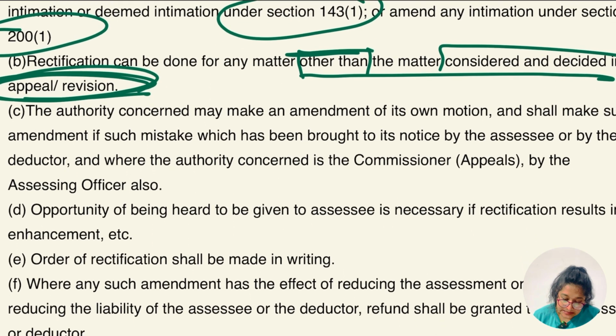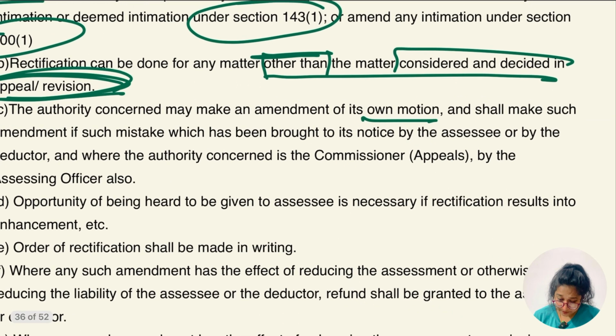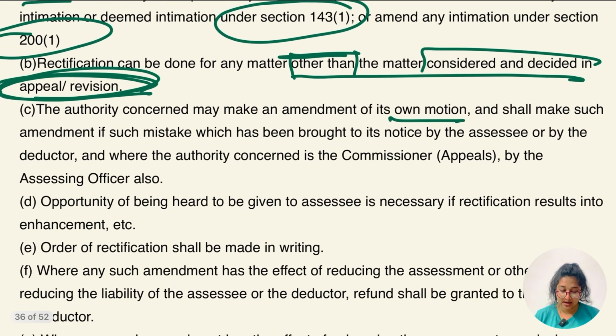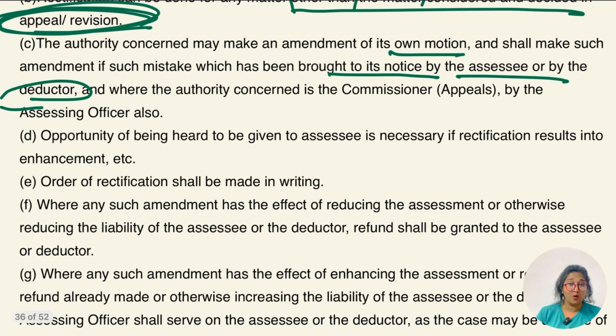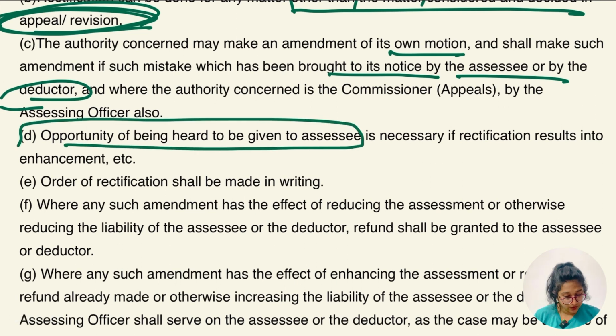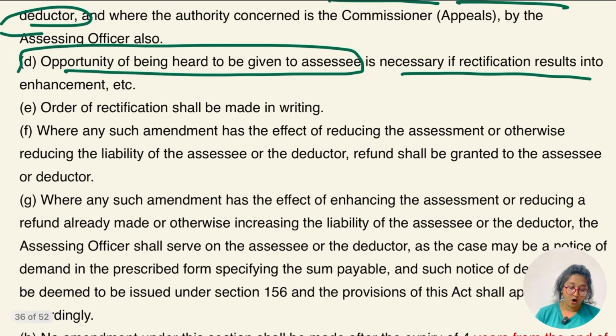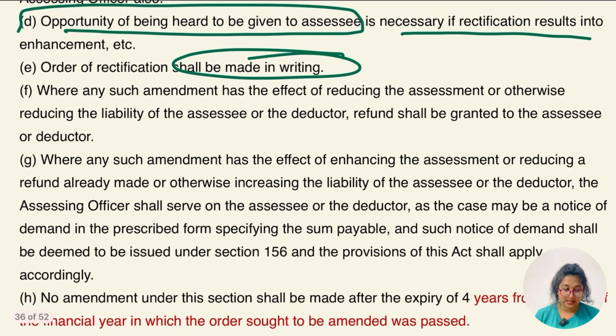The authority concerned may make an amendment on own motion, and shall make such amendment if the mistake has been brought to its notice by the SSC, either by own motion or by the notice given by the SSC, or notice by the deductor, and where the authority concerned is the commissioner or the assessing officer also. Opportunity of being heard is definitely going to be granted here also, and is necessary if rectification results in enhancement. Order of rectification shall be in writing where any such amendment has the effect of reducing the assessment or otherwise reducing the liability of the SSC or the deductor.